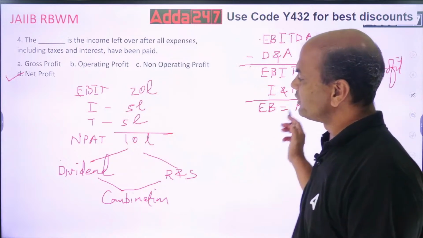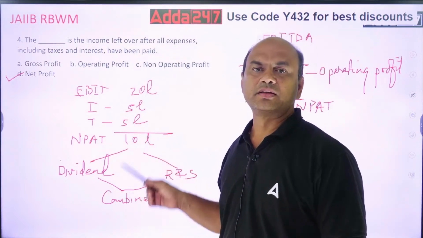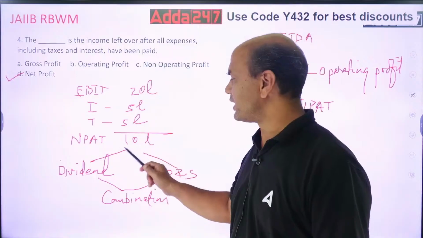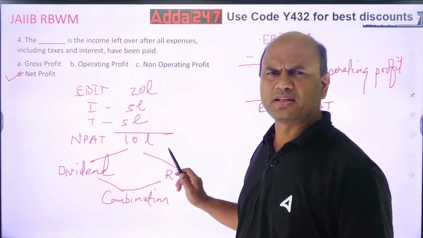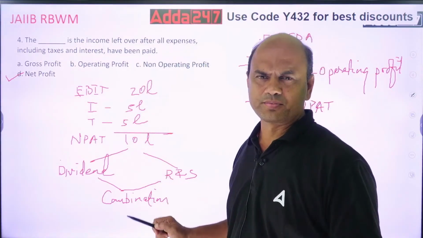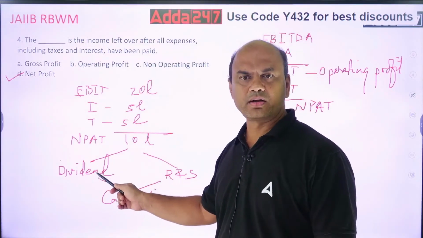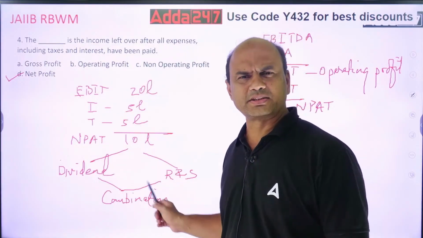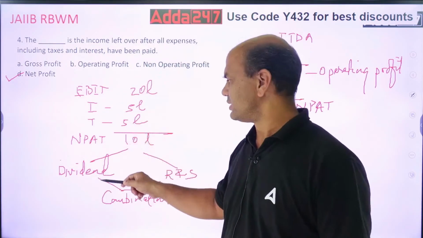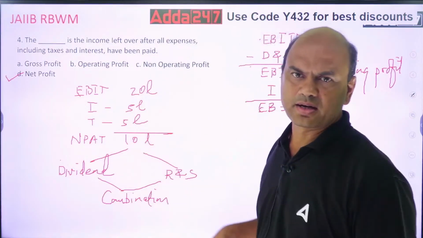Now what do we do with this net profit after tax? You give it either as a dividend or you keep it as reserves and surplus. Both of them are allowed. Or do a combination: some part as dividend, some part as R&S.